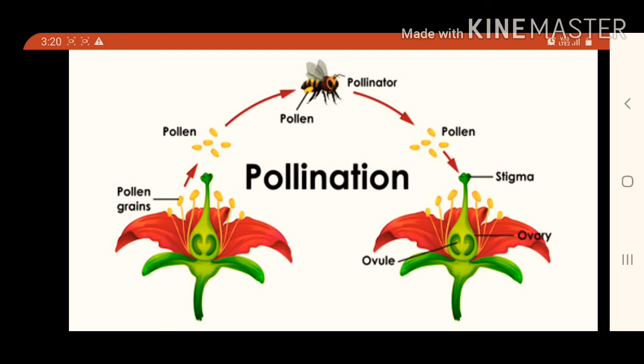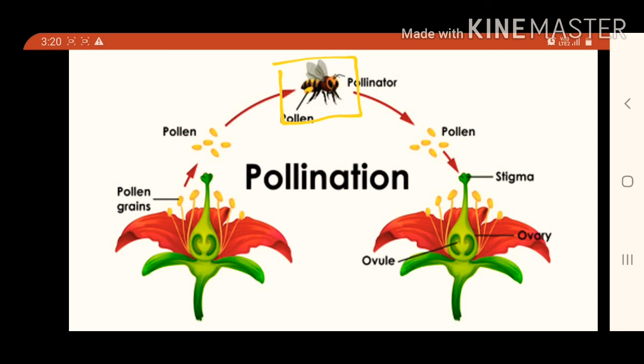Here you can also observe the insect honeybee. Here the honeybee is acting as an agent for pollination. There are certain agents like insects, wind and water. Animals and birds also act as agents. Through these agents, pollination becomes very easy.